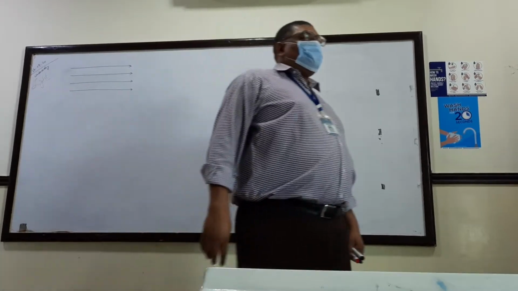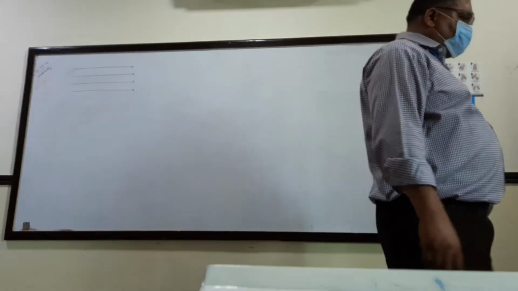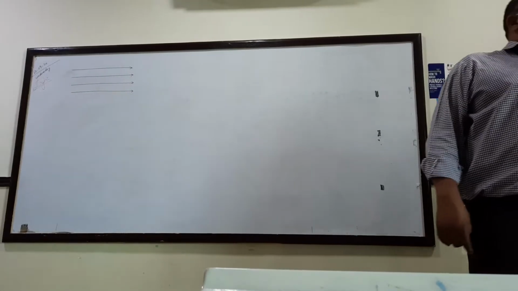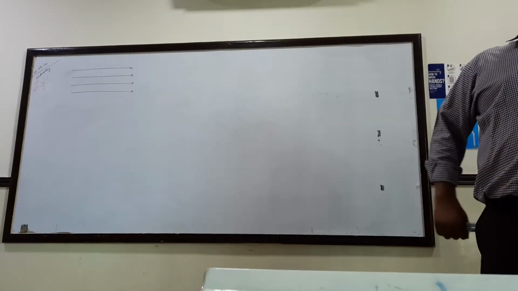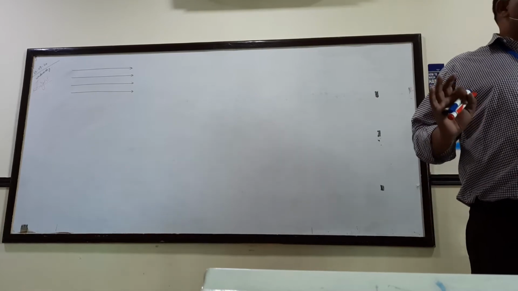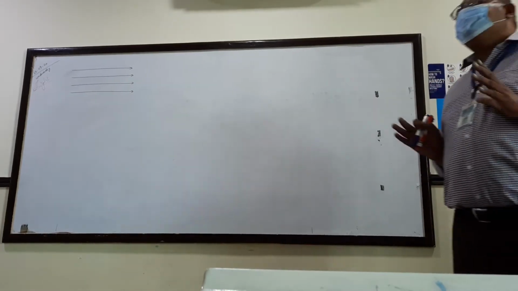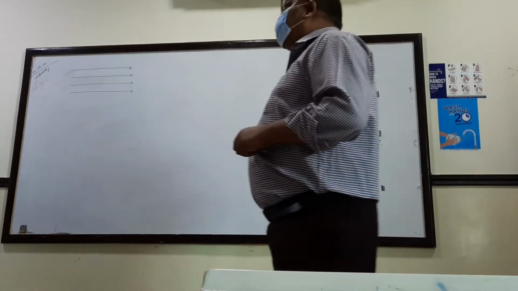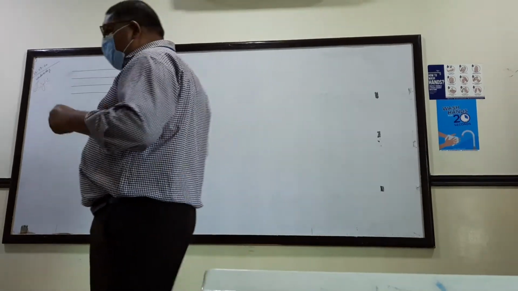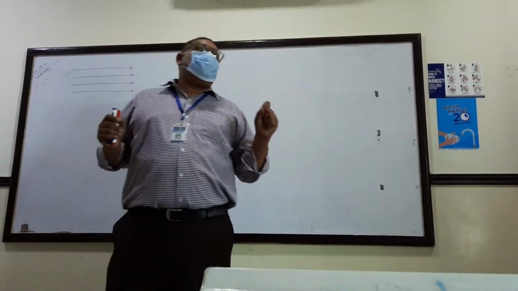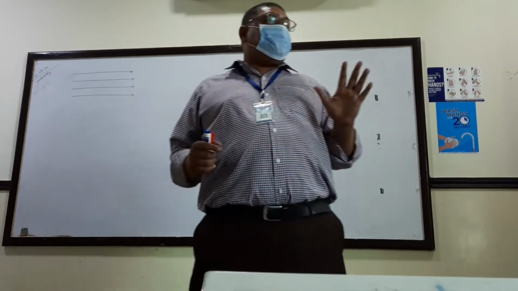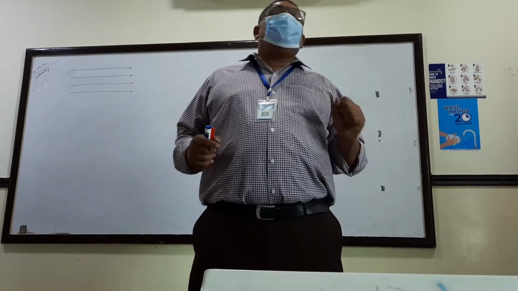Sir, this only happens in an opaque object? If another medium is opaque? No, light reflects. The very visible, very obvious reflection will be from the reflecting surfaces, and they are opaque.